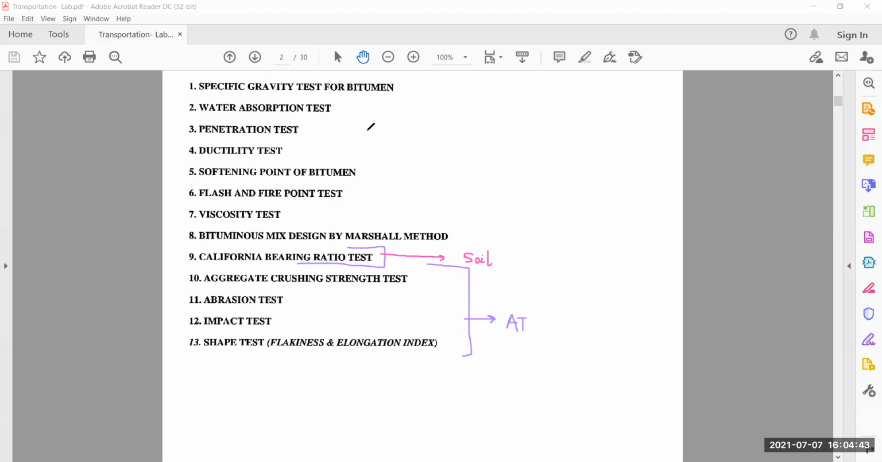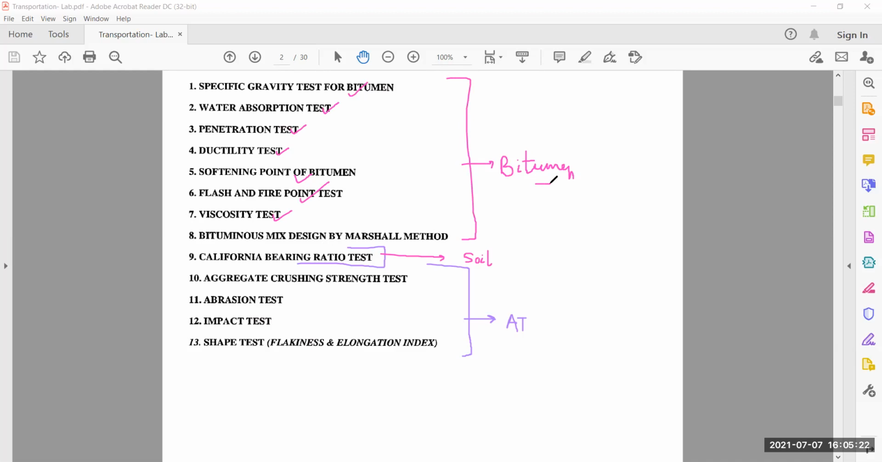Next are your specific gravity test for bitumen, water absorption test, penetration test, ductility test, softening point of bitumen, flash and fire point test of bitumen, viscosity test of bitumen, and bituminous mix design by the Marshall method. So basically these are the tests which we perform on our bitumen.